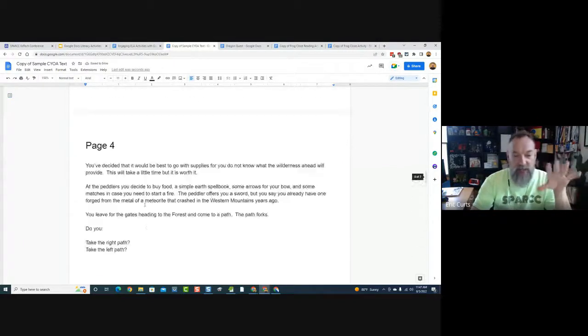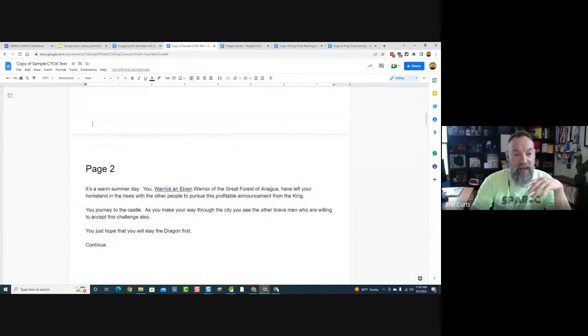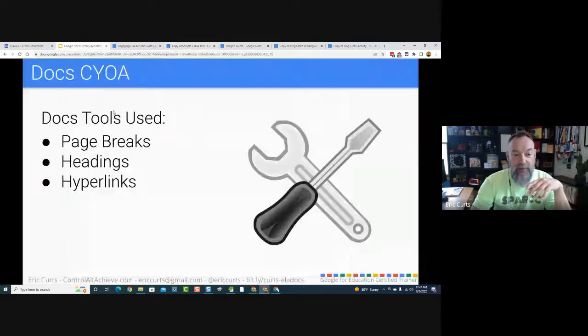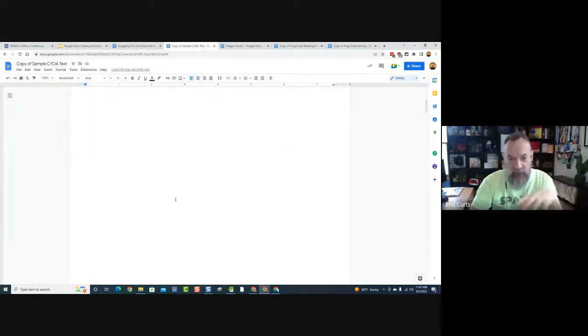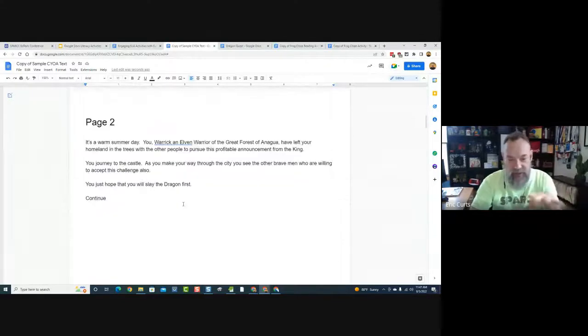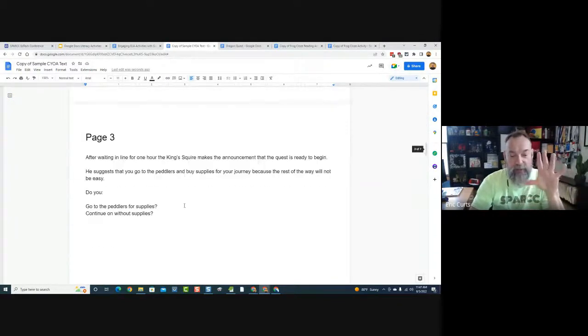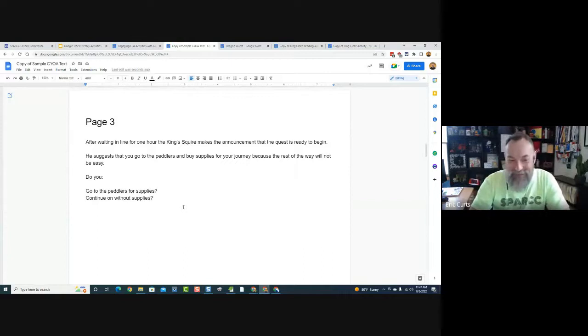We've got page breaks. We've got headings in there. Now, the last thing we're going to do is the hyperlinks. Now it's time to make this clickable. Now remember, the first couple of pages, there's actually no choices. So I'm going to skip page 1. We don't really make a choice there. Page 2 is just introductory. We don't make a choice there. But here, page 3, now the choices come in. Okay, so going to the peddlers for supplies or continuing on without supplies.